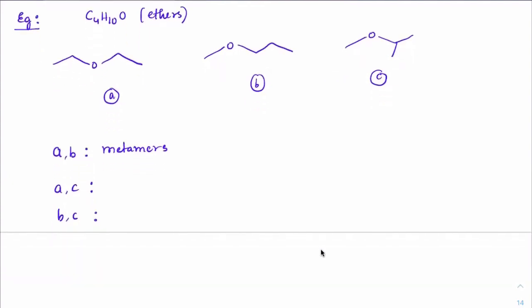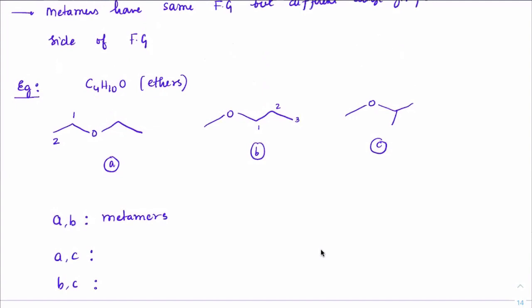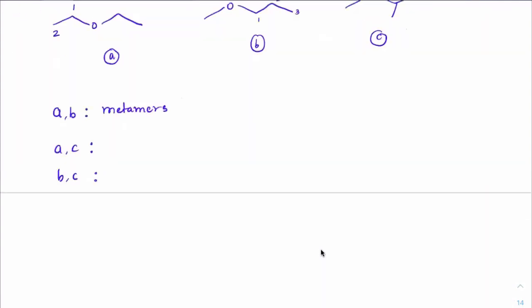Now you might think, wait a minute, beta, there was a 2 carbon chain here and now it has become a 3 carbon chain. Shouldn't we consider it as chain? Again, the priority. When it comes to metamers, position and chain, check the priority order.